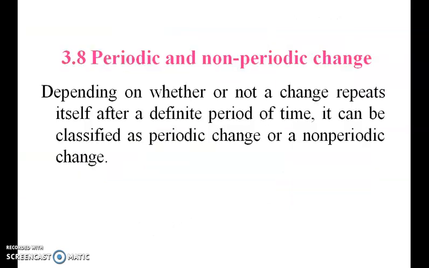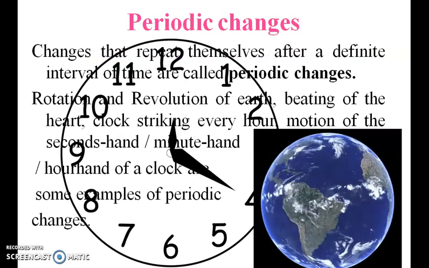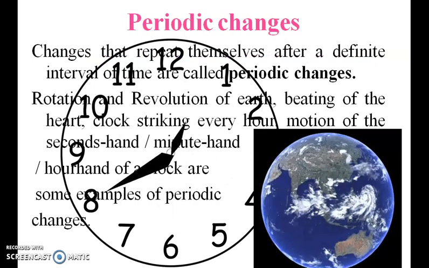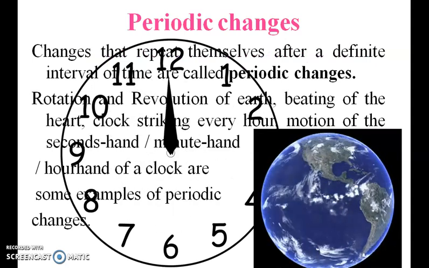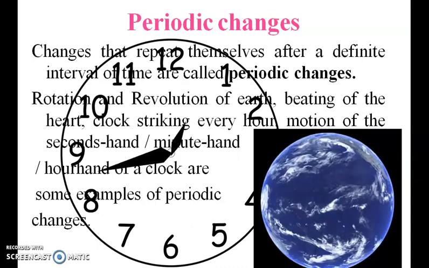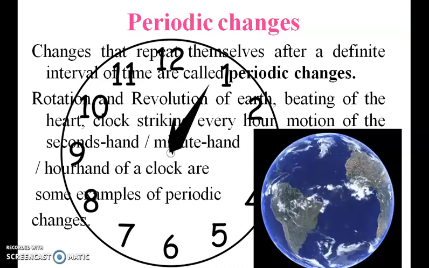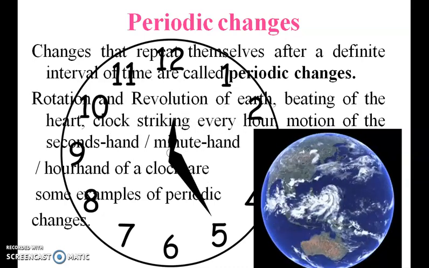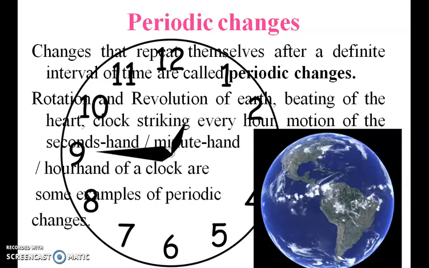So periodic and non-periodic changes, depending on whether or not a change repeats itself after a definite period of time. It can be classified as periodic change or non-periodic change. So periodic changes: the changes that repeat themselves after a definite interval of time are called periodic changes. Just like our Earth's rotation, a clock striking every hour. These are some examples of periodic change.